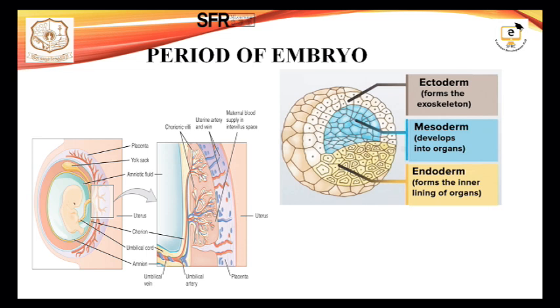The inner layer endoderm will develop into the entire gastrointestinal tract and trachea, that is our respiratory system. Also our digestive system, pancreas, liver, salivary glands, thyroid gland and thymus develop from the endoderm, the inner layer.